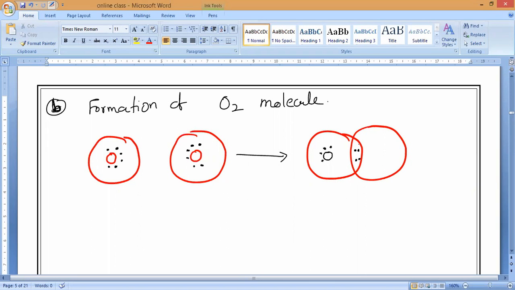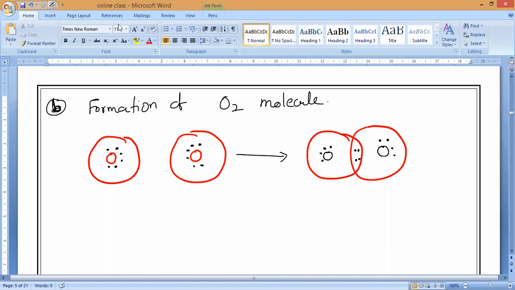Now you can see this oxygen: 4 plus 4, 8 electrons. Yes or no? If we cover only this one, it has 8 electrons. If we cover the other one, it also has 8 electrons. Are you clear? So it shows double bond formation.